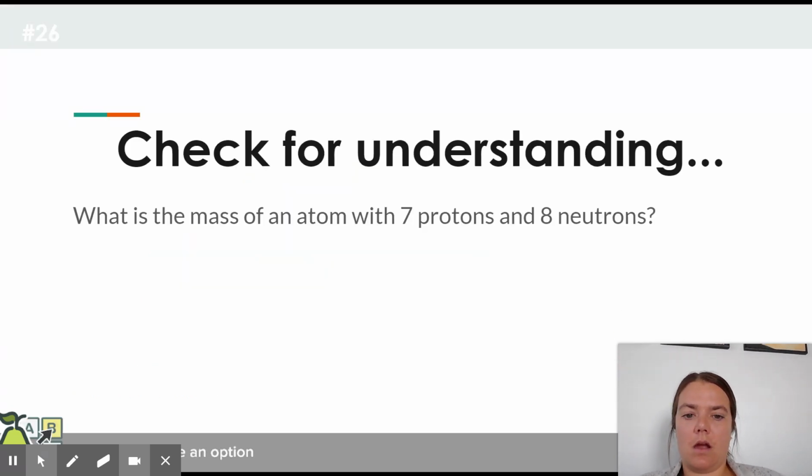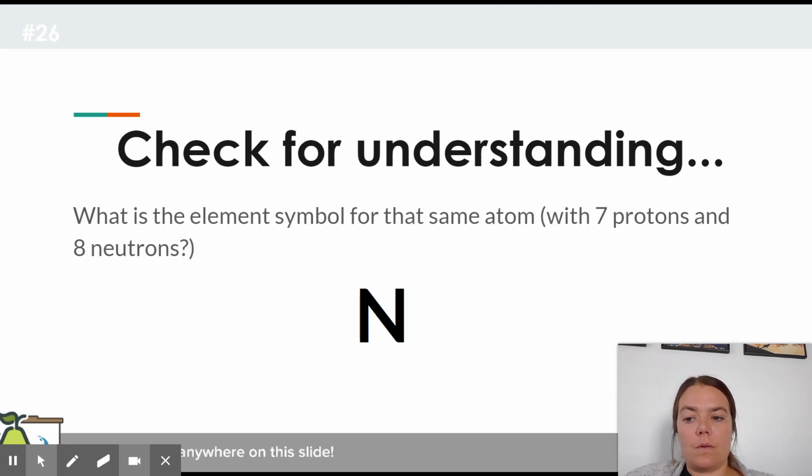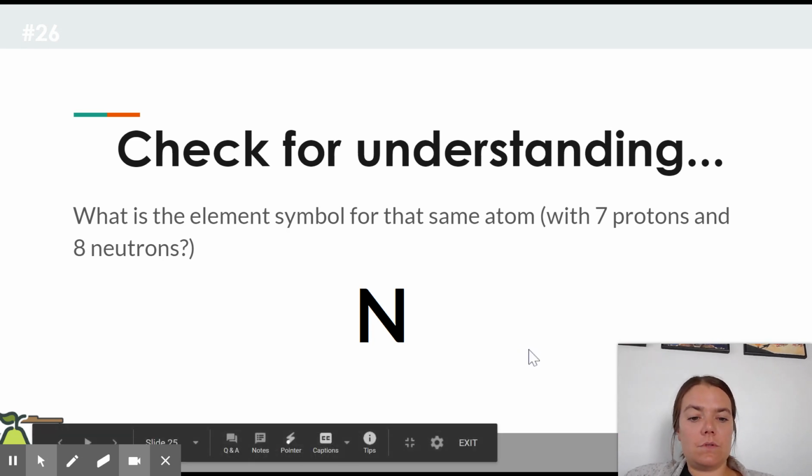Okay. All right. So check for understanding. What is the mass of an atom with 7 protons and 8 neutrons? The correct answer is 15 because the protons and neutrons add together to tell you the mass. What about this? What is the element symbol for this same atom that has 7 protons and 8 neutrons? Great. So 2 ways that you could write it. You could put that atomic mass up here in the left corner, or you could put a dash and put the atomic mass next to that.